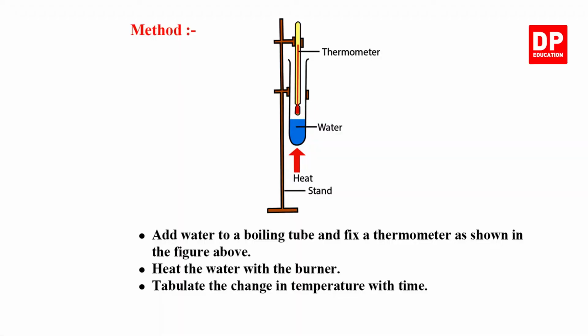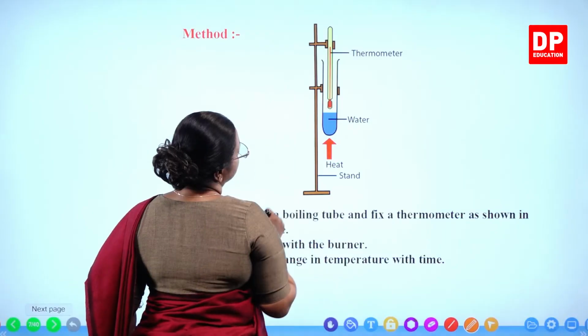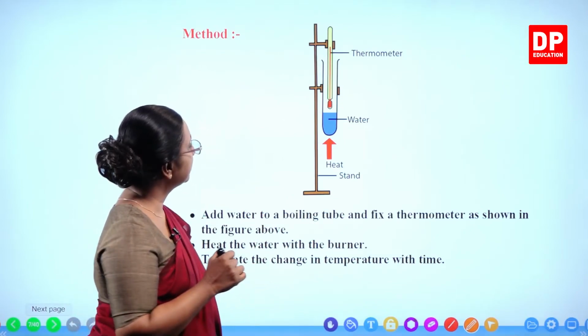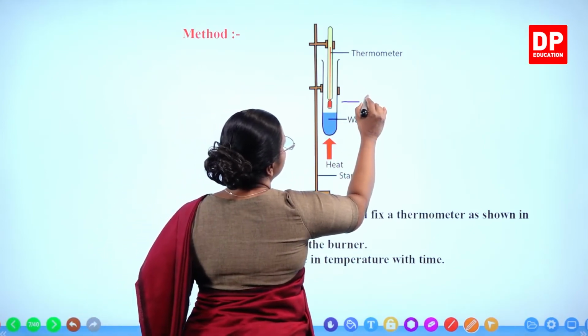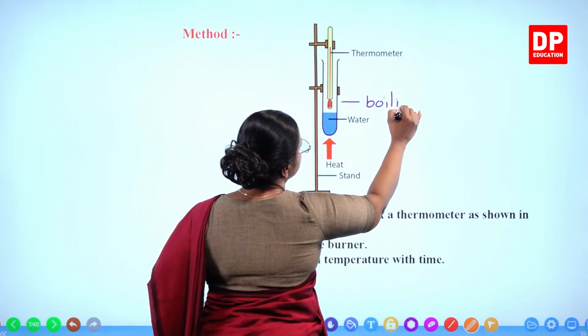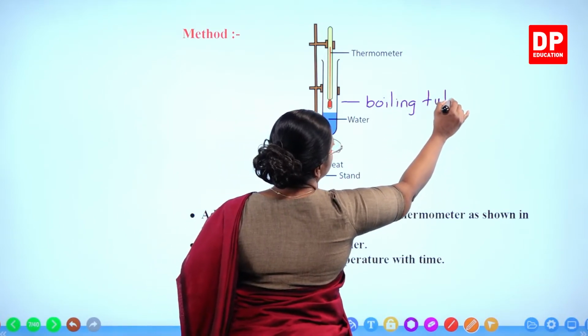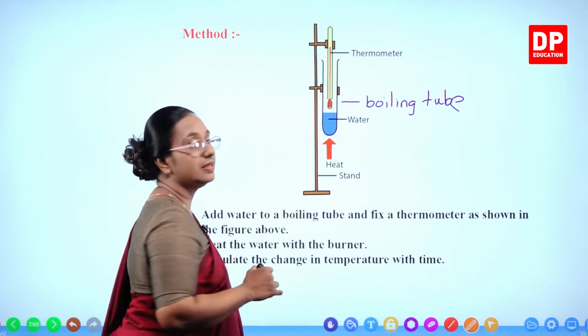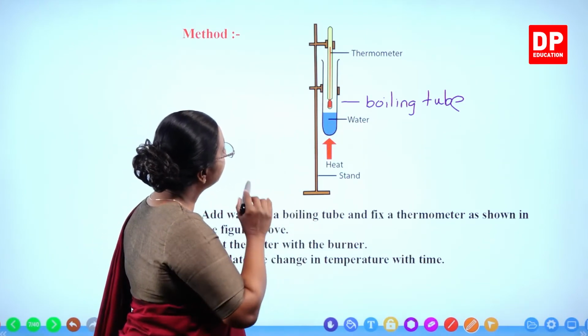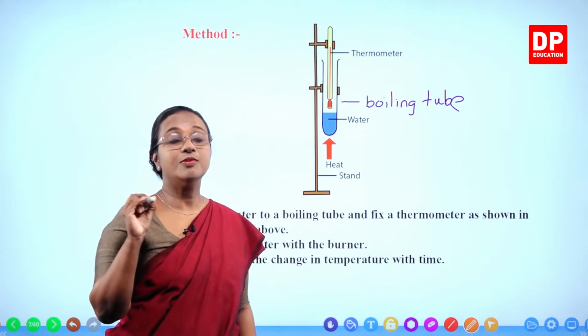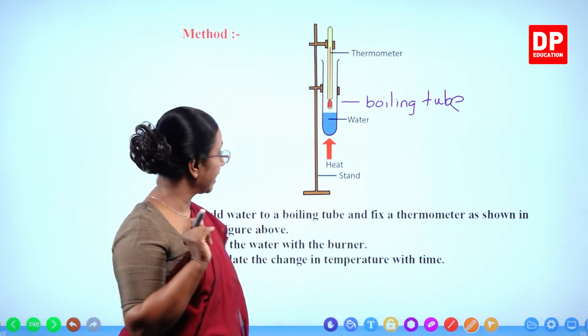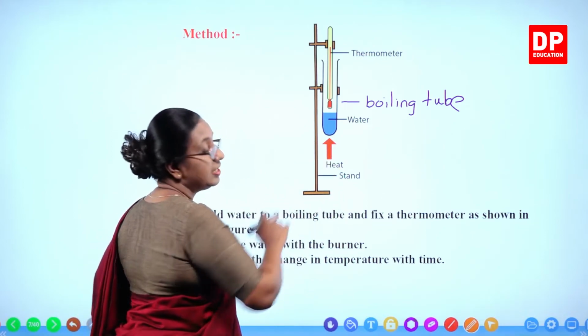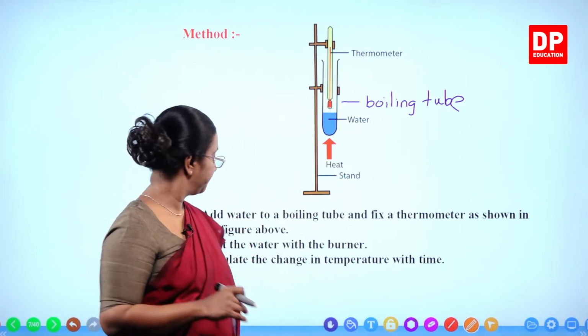So the method. Now this is what we are going to do. You have the stand here. The stand is marked there. You can see the boiling tube is clamped to the stand. This is the boiling tube. So in that we take water and the thermometer is fixed there. And you have to observe the thermometer reading. You have to tabulate it with time. And we provide heat using the Bunsen burner there.